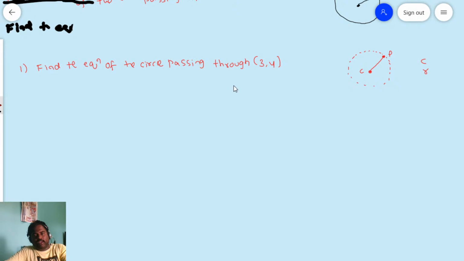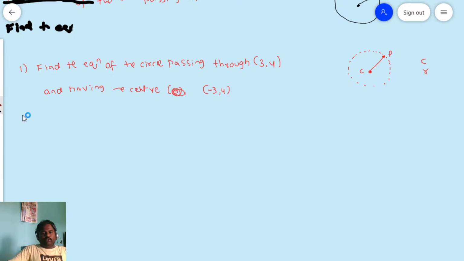Next, passing through 3 comma 4 and having the center minus 3 comma 4. Having the center minus 3 comma 4.